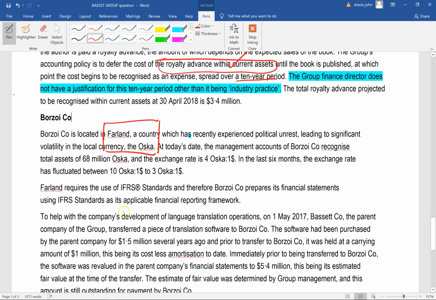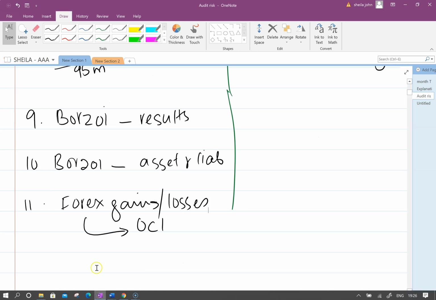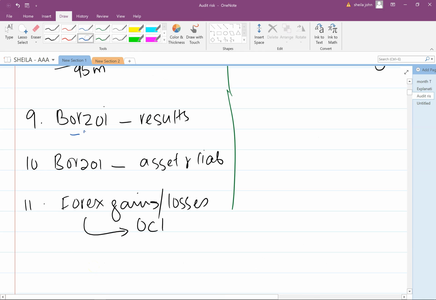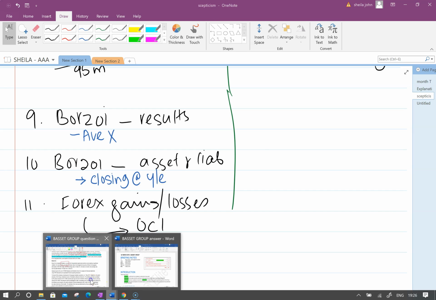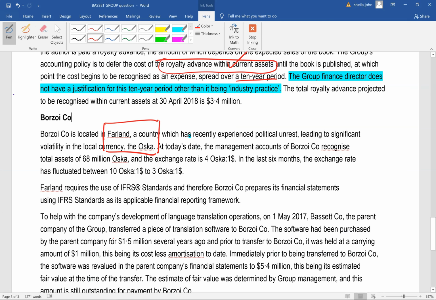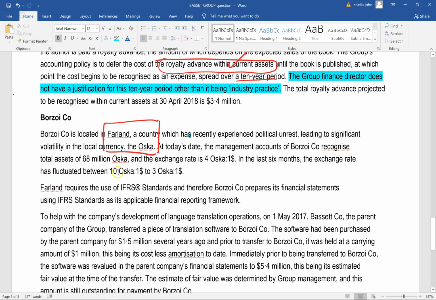Okay, so what that means here is that when we're doing our answer for the results here, average rates would be wrong. You would have to use the spot rate that would be prevalent on the day of the transaction itself in order for you to do the translation. All right? And for the assets and liabilities, you would have to translate it using the closing rate as at the year end. But for the moment, in March itself, your year end here is 30th April, yeah? So in March itself, today's rate, it is 4.